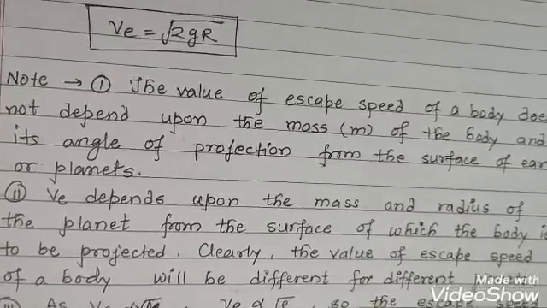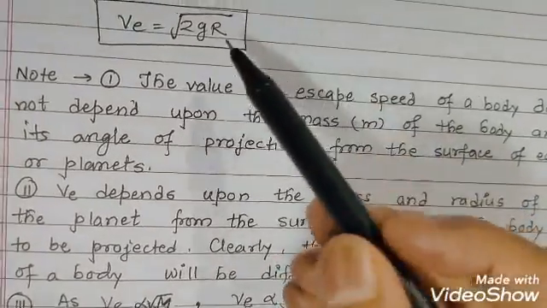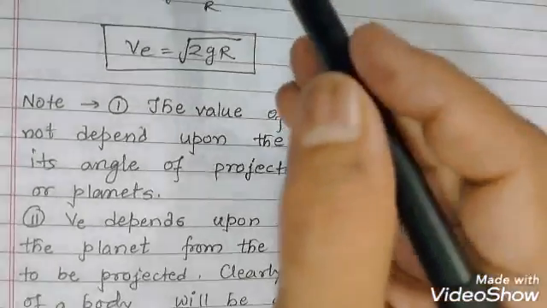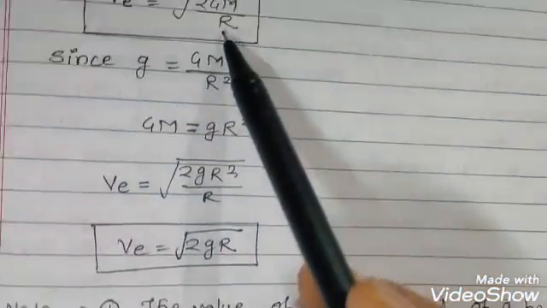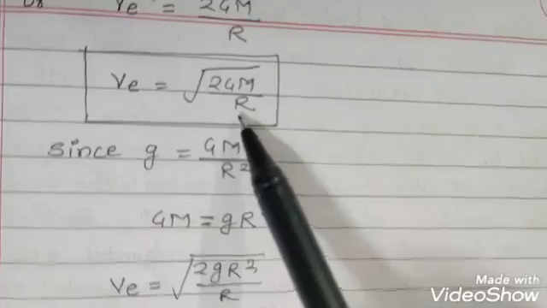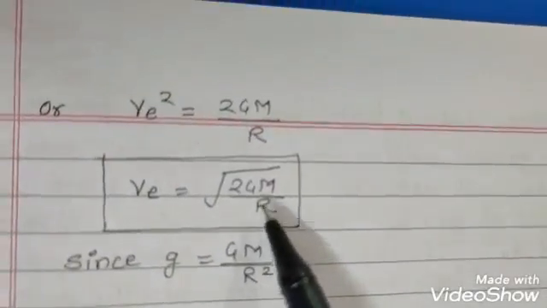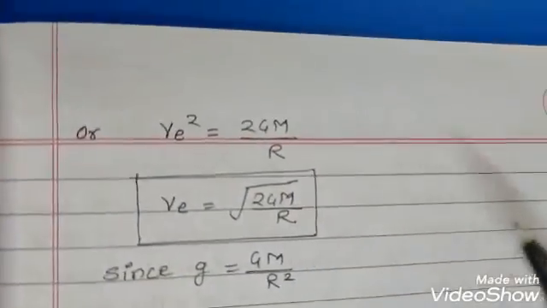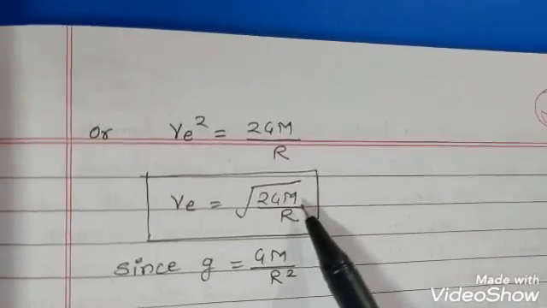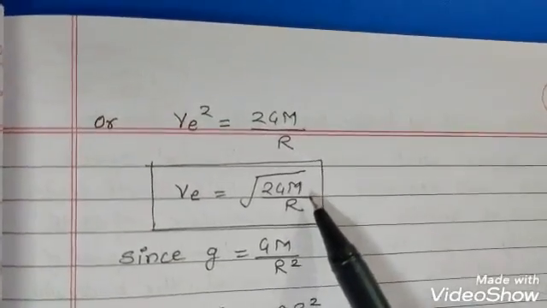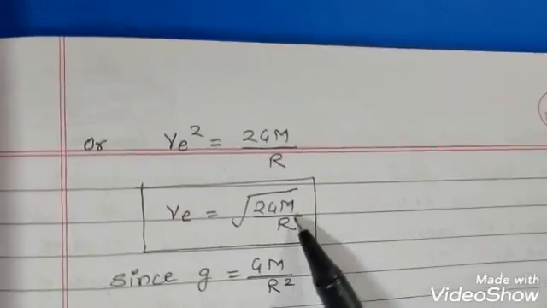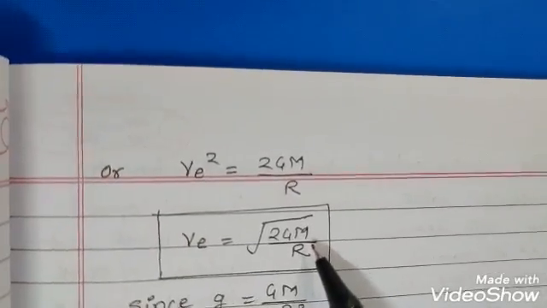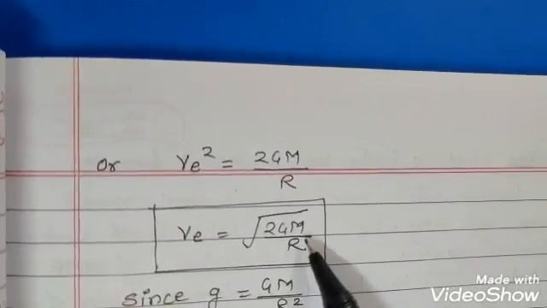Okay, now you will see that as we have seen in this formula, the escape speed is directly proportional to the root of the mass of the planet, and mass is depending on the density, because for any spherical body we know that the mass is equal to 4/3 pi r cube rho.